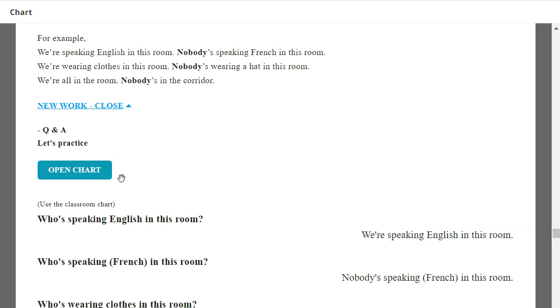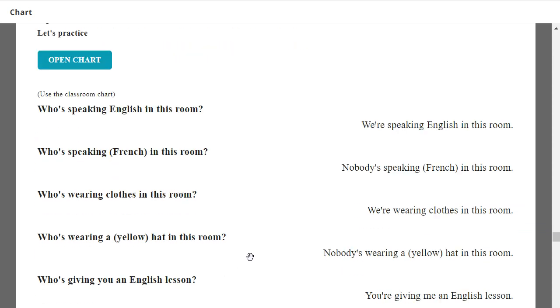Okay, so let's practice. Who's speaking English in this room? We're speaking English in this room. Who's speaking French in this room? Nobody's speaking French in this room. Who's wearing clothes in this room? We're wearing clothes in this room. Who's wearing a hat in this room? Nobody's wearing a hat in this room.